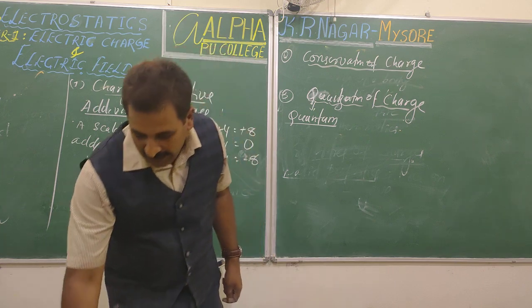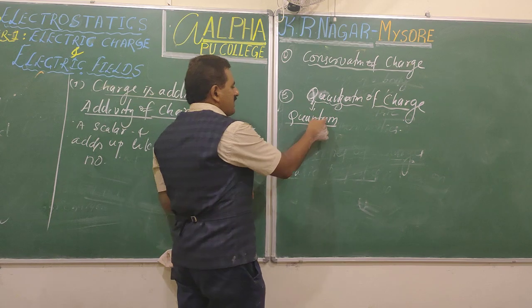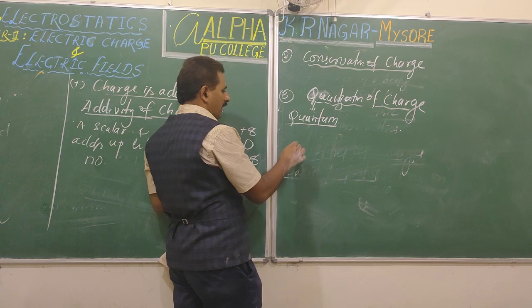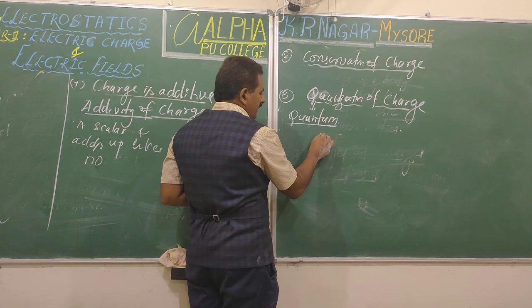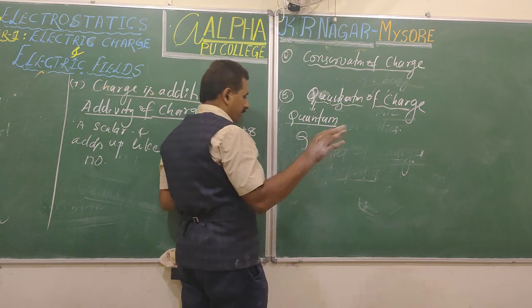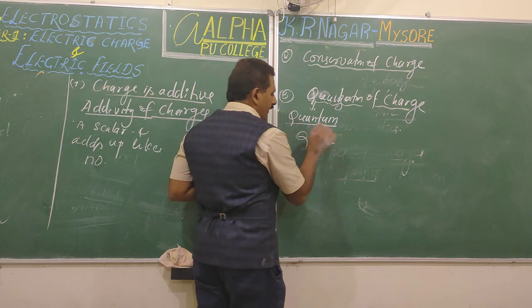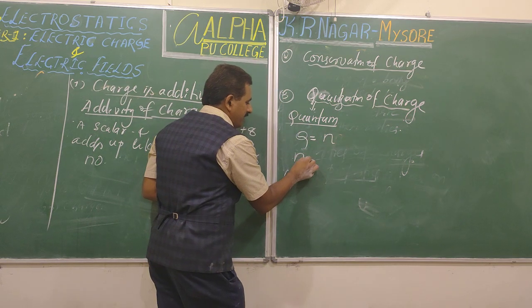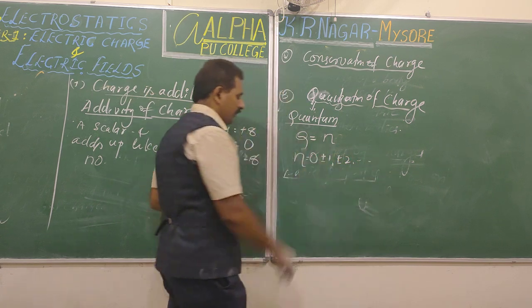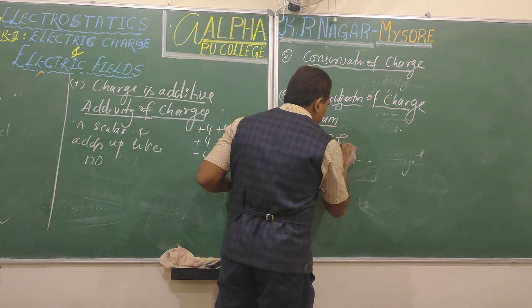So what is the meaning of this? Let me explain you clearly. What is quantization? Quantization is during charging, charging takes place in integral multiple of a fundamental value. Therefore, the charge on any body is Q. Let me use the symbol Q for charge henceforth, remember. The charge on a body Q is equal to an integral multiple. I write n for an integer. What is integer? 0, plus or minus 1, plus or minus 2, etc. I know very well, mathematics. Into a fundamental value denoted by e.